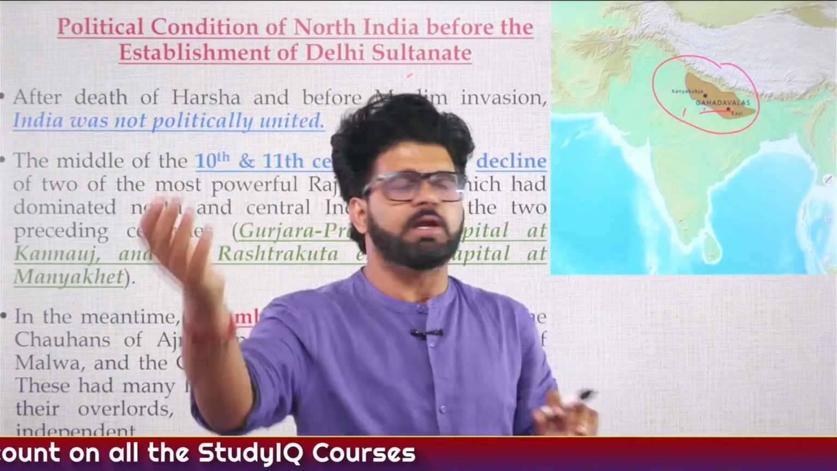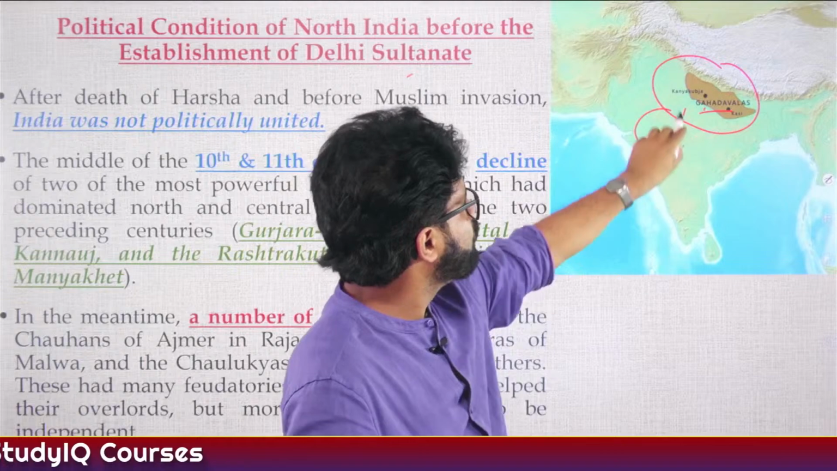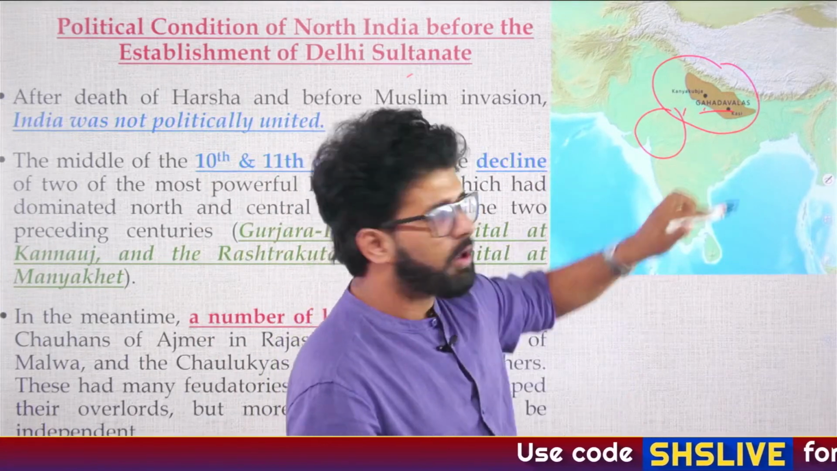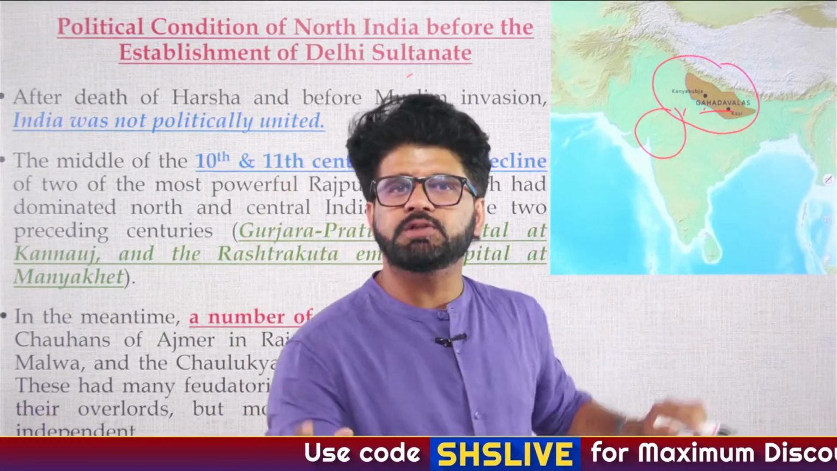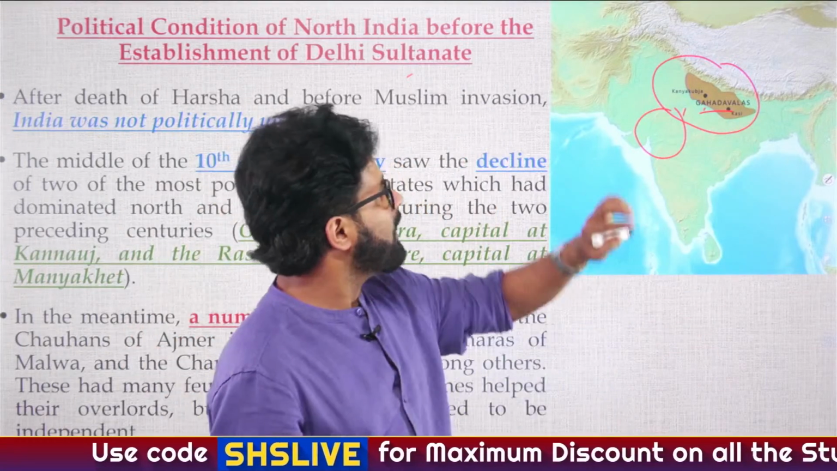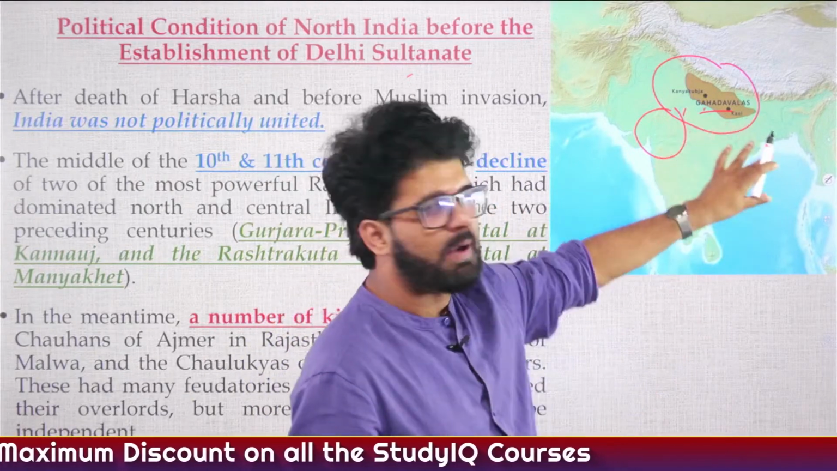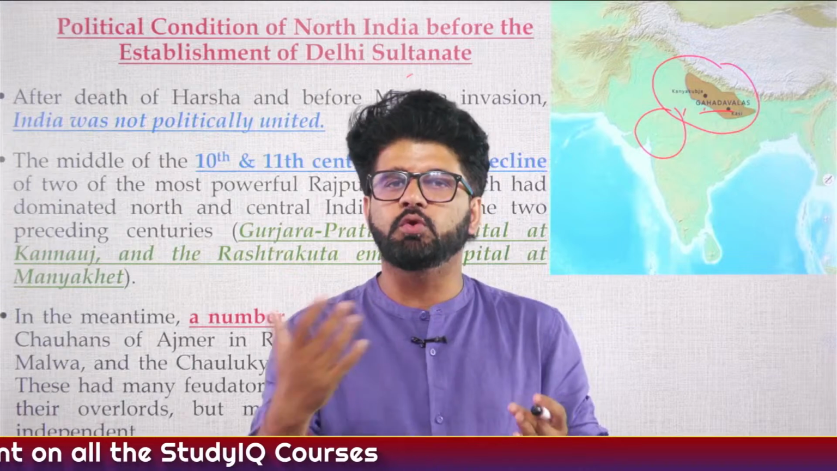When we talk about, let's say, Paramaras, let's say they are ruling in this particular Malwa region. Dhar is their capital. Let's say we talk about Chandelas who are ruling in the Jejaka Bhukti region. Jejaka Bhukti is the Bundelkhand region. The best way you can understand them is by looking at the map. You have to love maps.